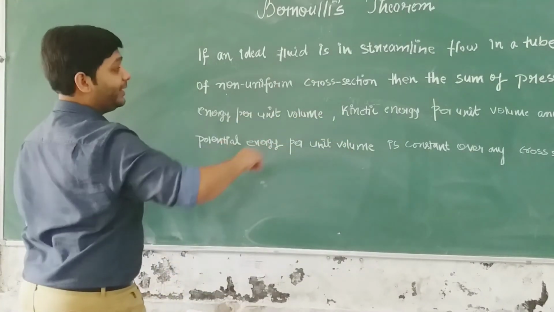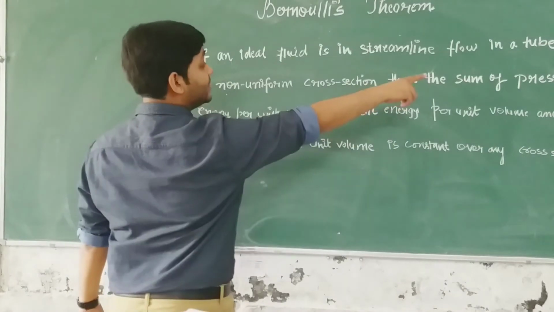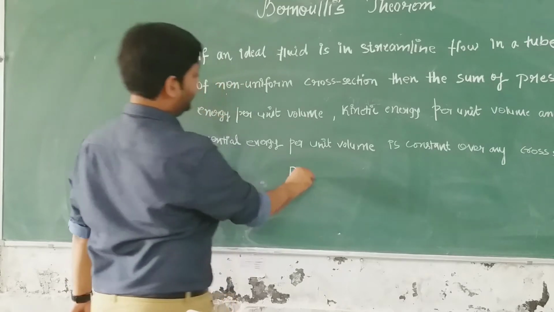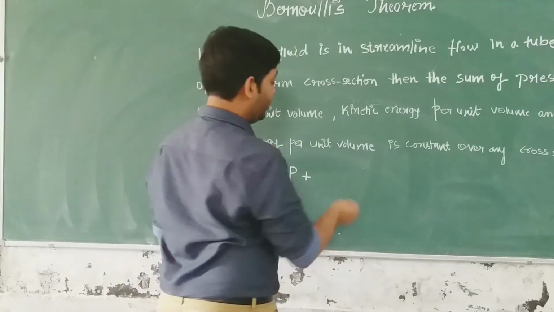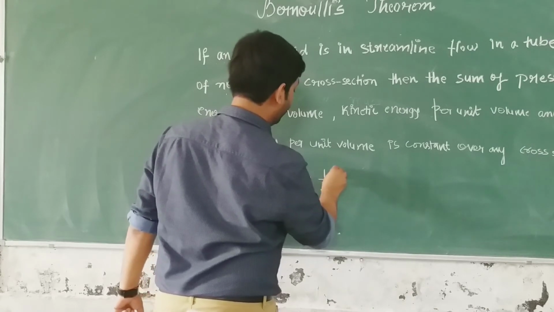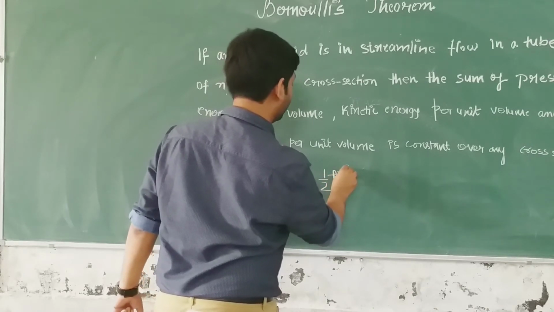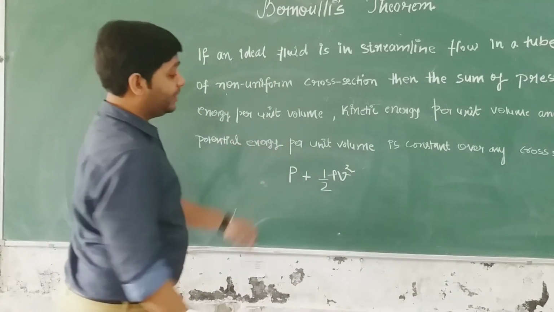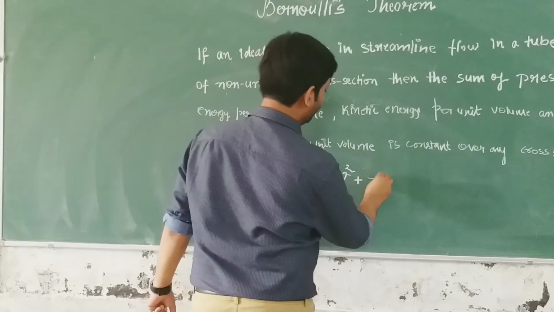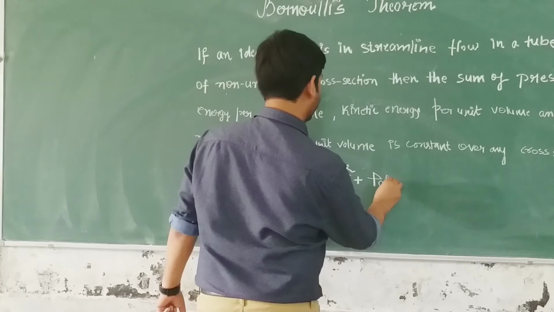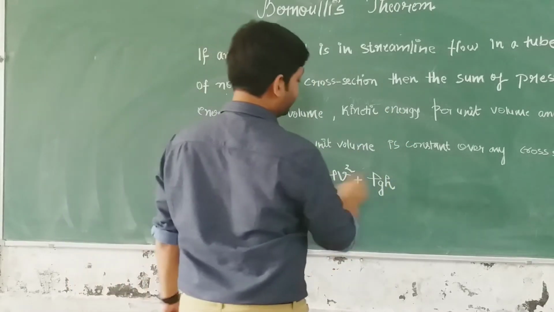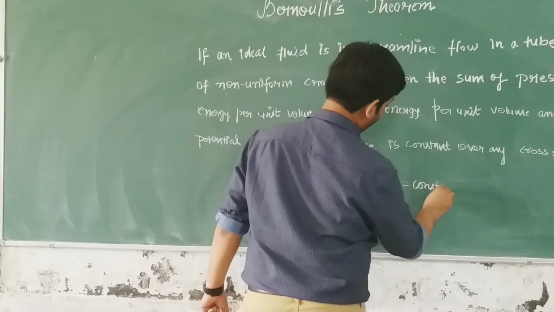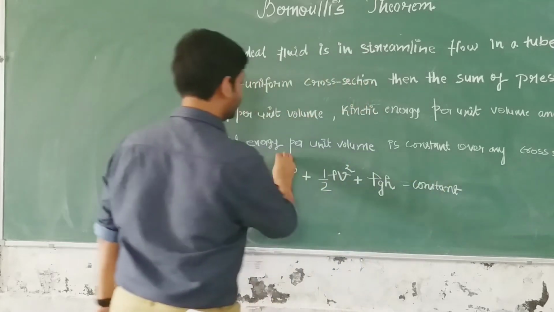In mathematical form, we can write the pressure energy per unit volume as P, plus the kinetic energy per unit volume, which is half rho v squared, plus the potential energy per unit volume, which is rho g h. The sum of these three quantities is constant over any cross section. Very important. So this is constant.